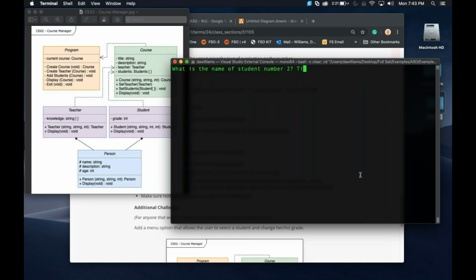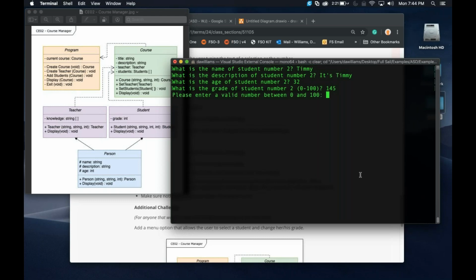Okay, well, that's going to be Timmy. So Timmy, we're going to put, it's Timmy. There we go. We're going to say he is 32. And what happens if we try to type in a grade that's outside of 0 to 100? Let's say 145. Oh, it reprompts us.